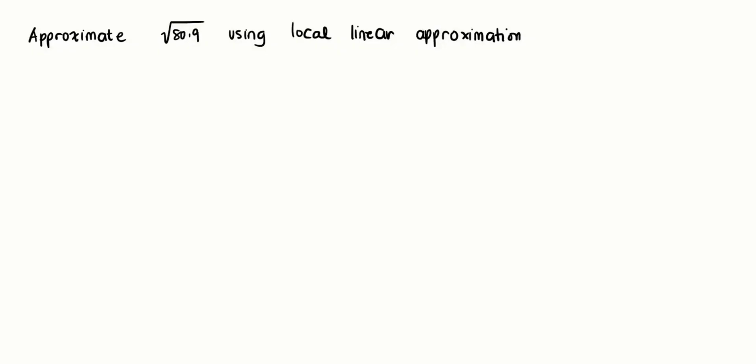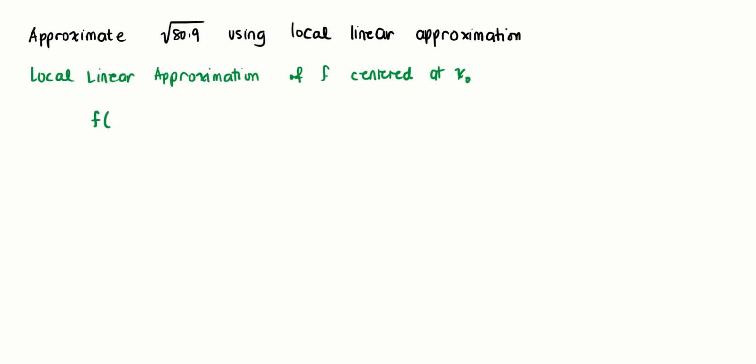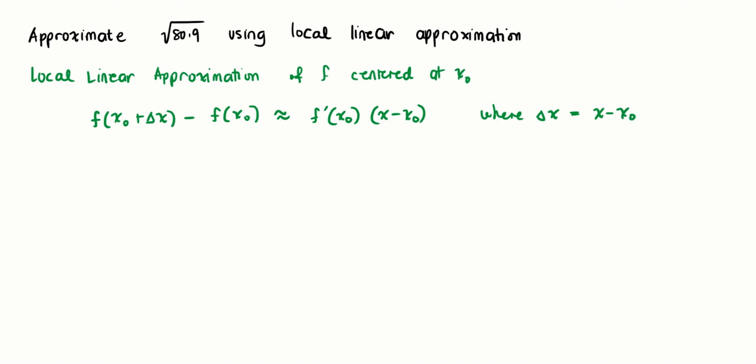For this problem, we want to approximate the square root of 80.9 using local linear approximation. Now we recall the local linear approximation for a function centered at x sub 0 is given by f of x sub 0 plus delta x minus f of x sub 0, that's approximately f prime of x sub 0 times x minus x sub 0, wherein delta x is equal to x minus x sub 0 and x is x sub 0 plus delta x.